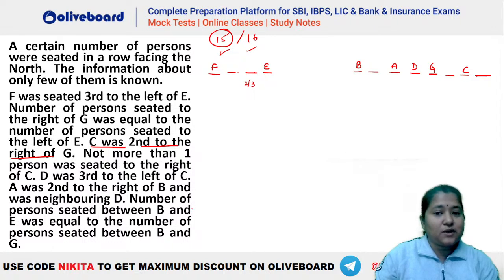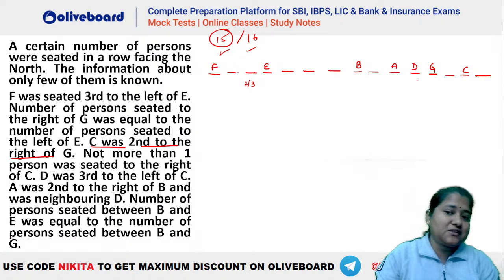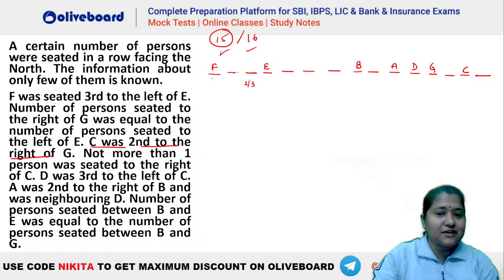Number of persons between B and E is equal to the number of persons seated between B and G. You can see we have 3 persons between B and G. That means we should have 3 persons between B and E also. So 1, 2 and 3, this will be the situation here. So how many persons are we getting?